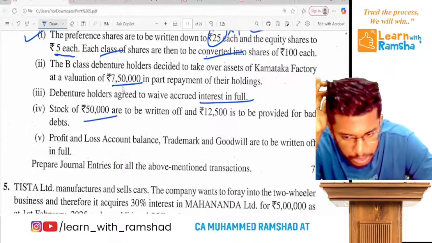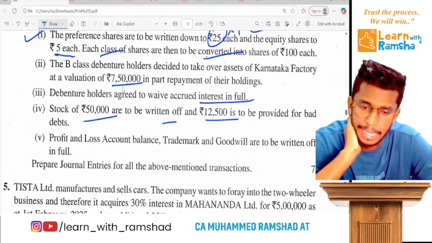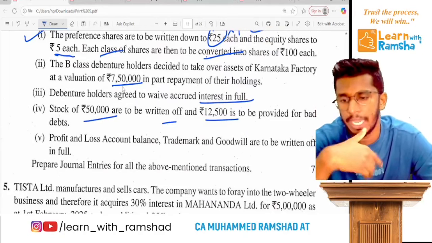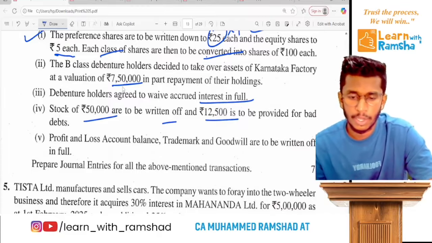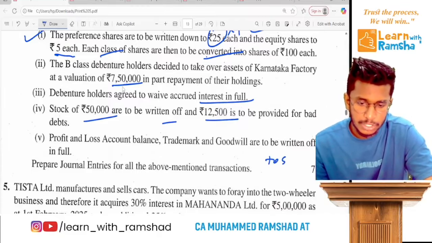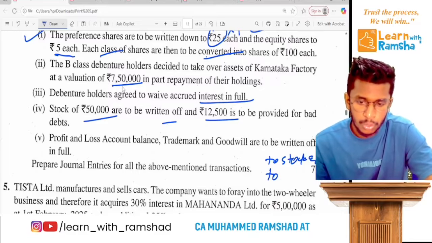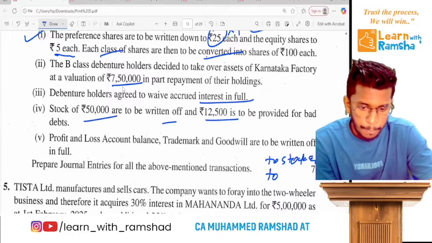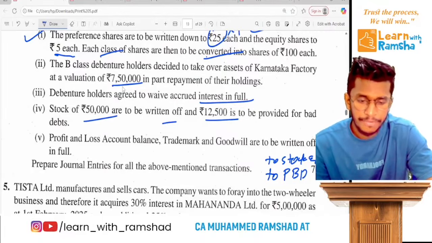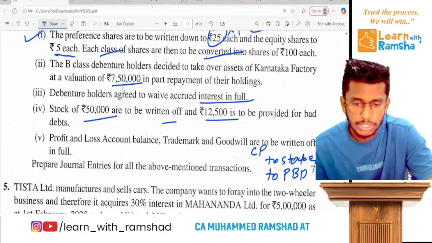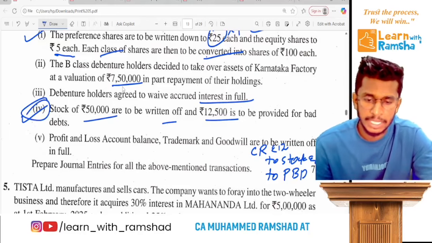The next part is this. Stock of 50,000 is to be written off and 12,500 is to be provided for bad debt. That means provision for bad debt has to be created. So stock is being written off. So we will credit stock account 50,000. Ready? Now to provision for bad debt 12,500. Now it's a loss, so we debit capital reconstruction. When we pass a separate entry for the fourth item, this will be the entry.